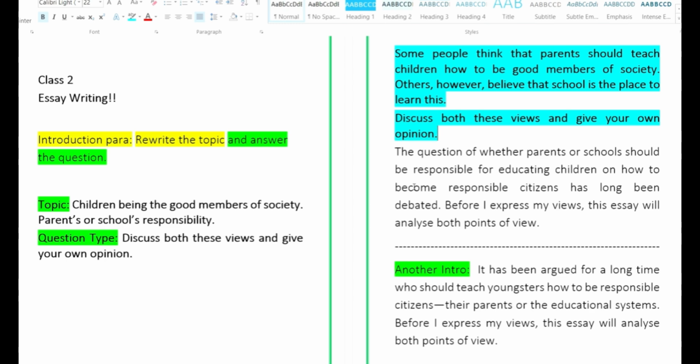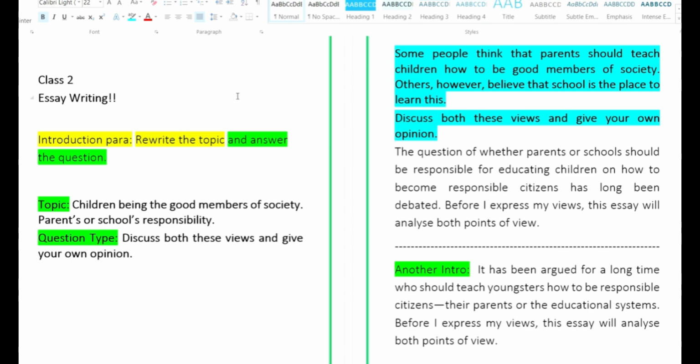So the first introduction paragraph. The question of whether parents or schools should be responsible for educating children on how to become responsible citizens has long been debated. Before I express my views, this essay will analyze both points of view.